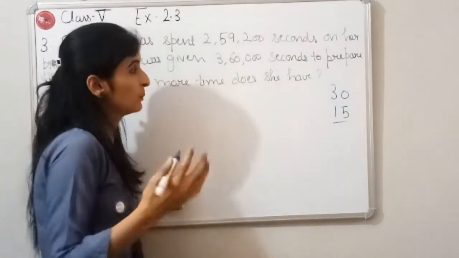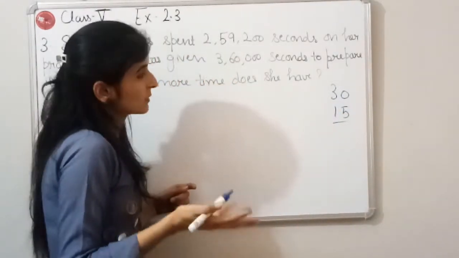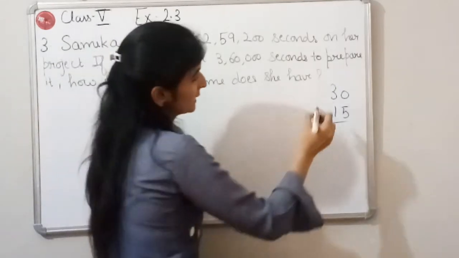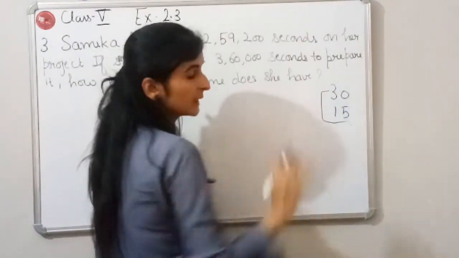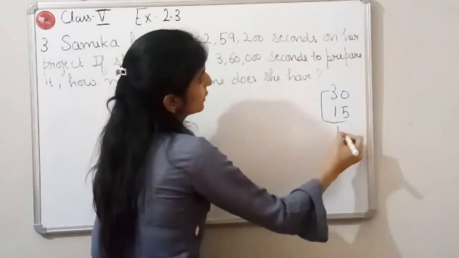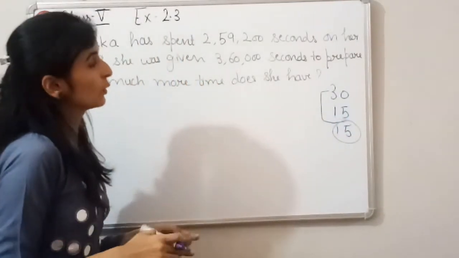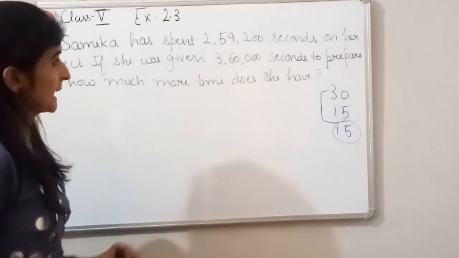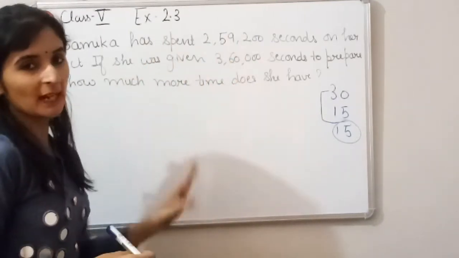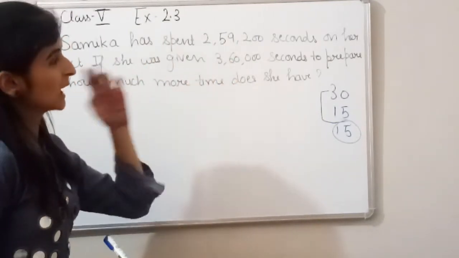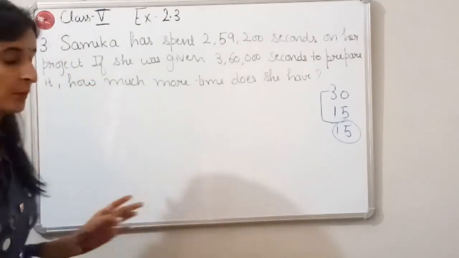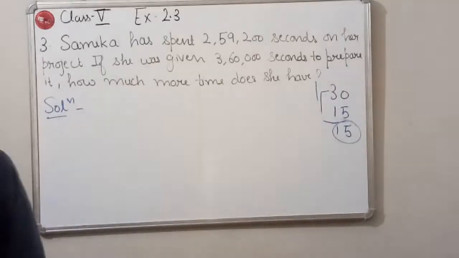So how much more time do you have? For finding the more time, you will subtract this 15 from 30. So you will get 15 seconds. So here also you need to subtract the time spent by her from the time given to her. Fine. Now we are going to solve it.